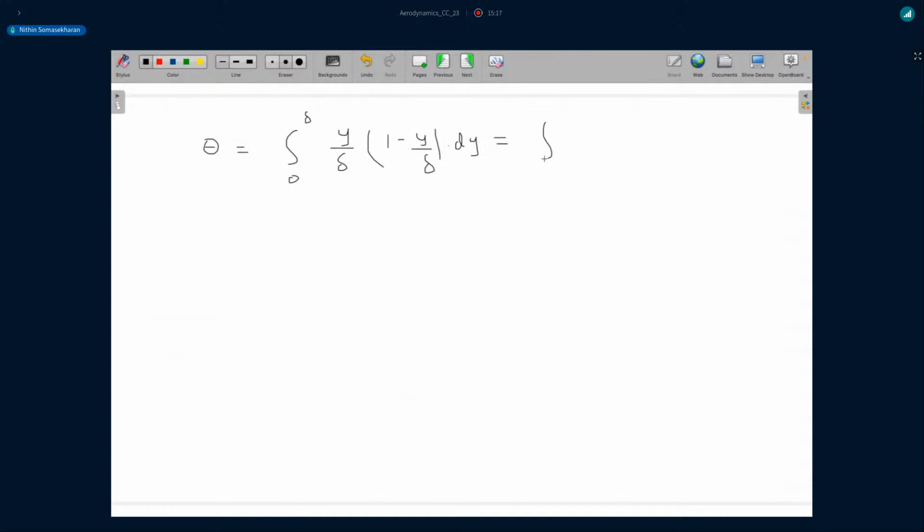So let me just multiply everything inside, y by delta minus y square by delta square into dy. So this again, if I were to do the integration, it would look something like this. This would become y square by 2 delta, and this would be y cube by 3 delta square.